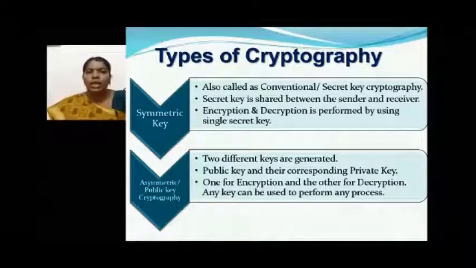The next one is asymmetric cryptography, where you use two different keys for encryption and decryption: a public key and a private key. One for encryption, the other for decryption. Either key can be used for either process, that is, encryption can be done with the public key, and decryption with the private key.